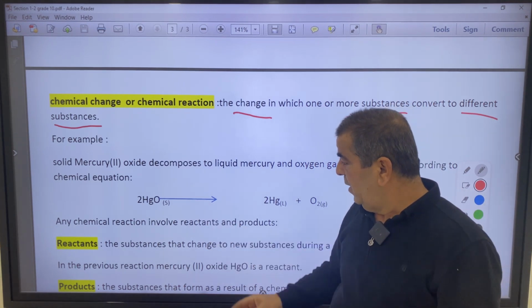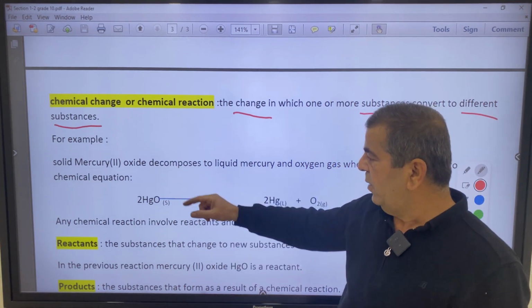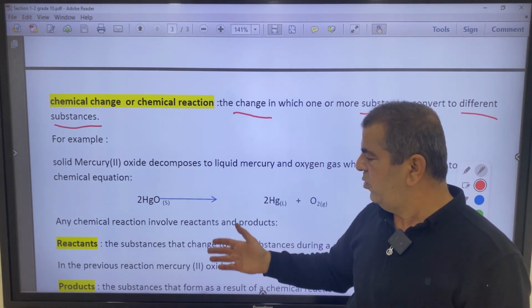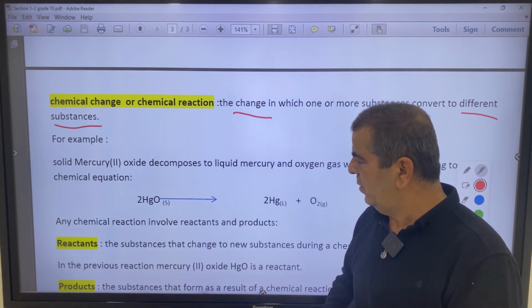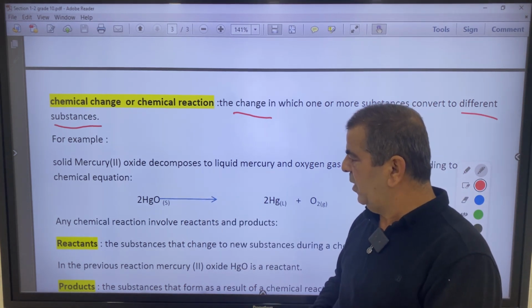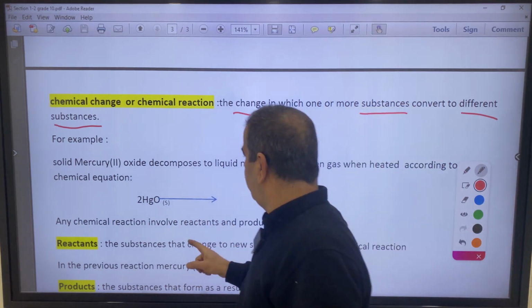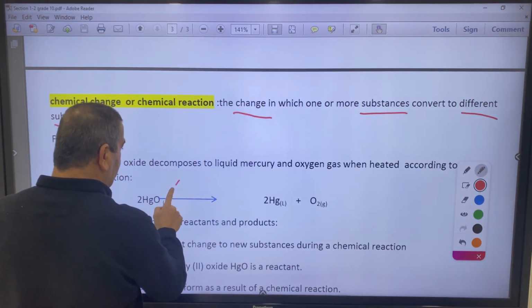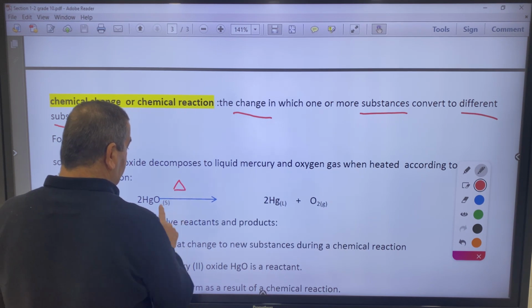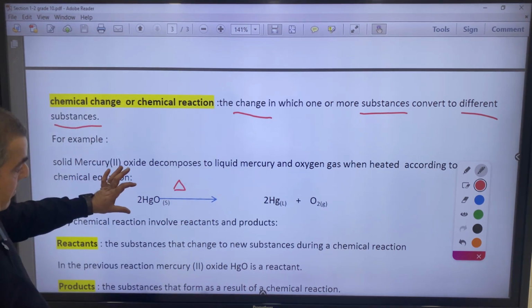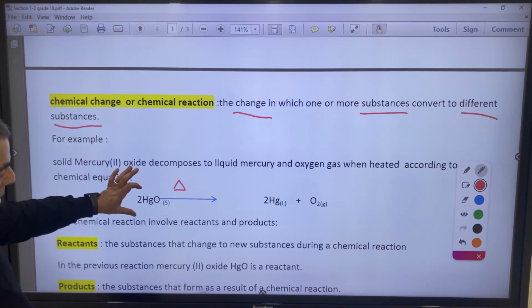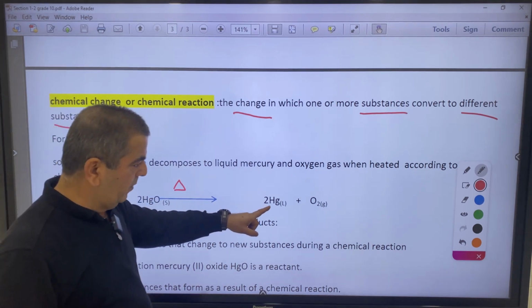We have an example here. We have solid mercury oxide, or mercury 2 oxide, because the charge of mercury here is positive 2. We can say oxidation state 2. By heating, the delta here means heating. This solid mercury oxide is being decomposed into liquid mercury and oxygen.